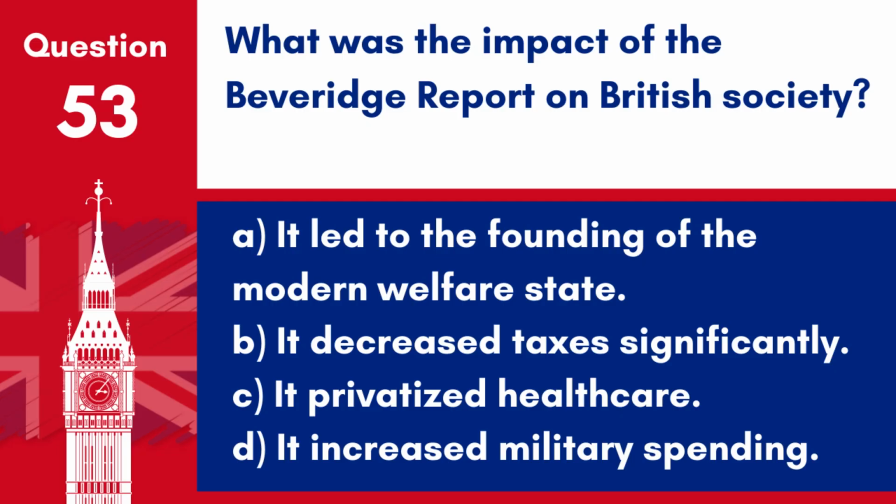Question 53. What was the impact of the Beveridge Report on British society? A. It led to the founding of the modern welfare state. B. It decreased taxes significantly. C. It privatized healthcare. D. It increased military spending. Answer A. It led to the founding of the modern welfare state. The Beveridge Report, published in 1942, outlined a comprehensive social welfare system, leading to the establishment of the National Health Service and other welfare provisions after World War II.